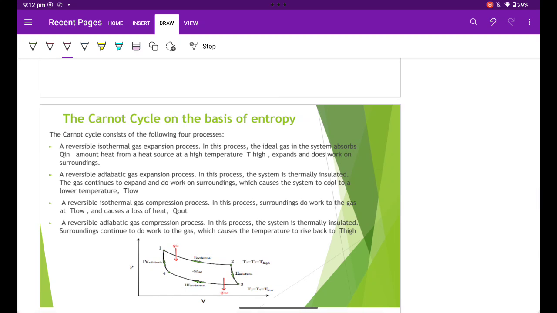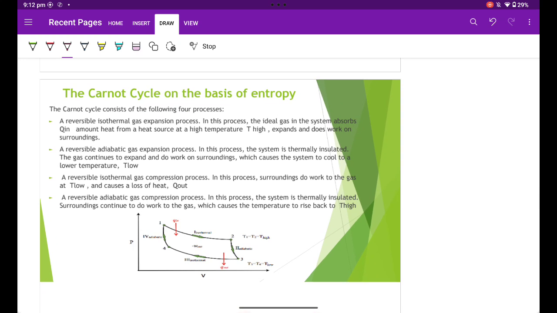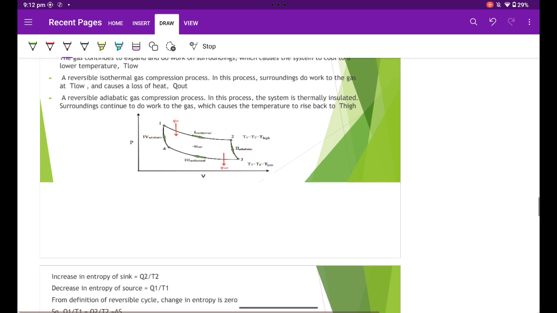Then we have the Carnot cycle on the basis of entropy. The Carnot cycle consists of the following four processes. A reversible isothermal gas expansion process. In this process, the ideal gas in the system absorbs Q amount of heat from the high temperature reservoir T, expands, and does work on the surroundings. Isothermal expansion, adiabatic expansion, isothermal compression, adiabatic compression.